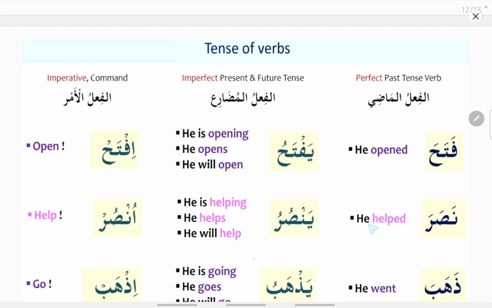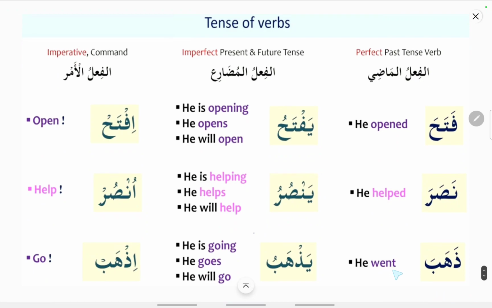Similarly, nasara means he helped, that is the past tense. Yansuru is fe'lul mudari, and you can see here he is helping, he helps, or he will help. Now sad is the ayn kalima here, and it receives a dhamma. So here the fe'lul amr is made from fe'lul mudari. The ya, the sign, is removed, alif is added, and the ra, the last letter, will be receiving a sukoon, and this arzi alif, the temporary alif, will be receiving a dhamma because the ayn kalima has a dhamma. That means unsur, help.